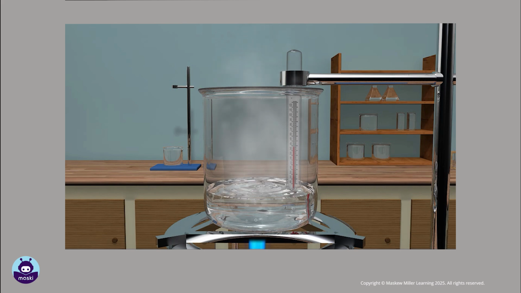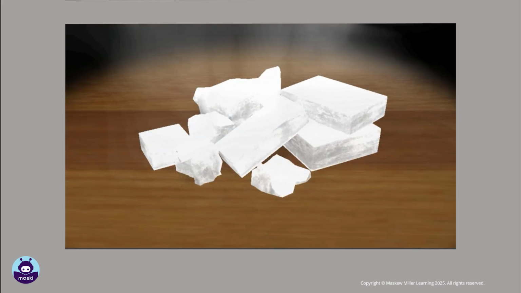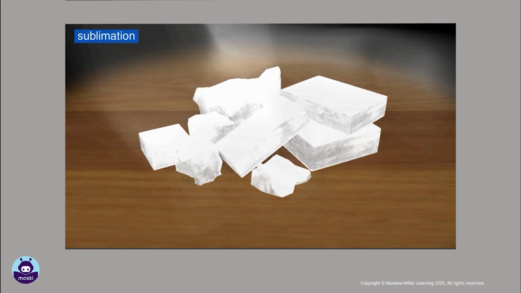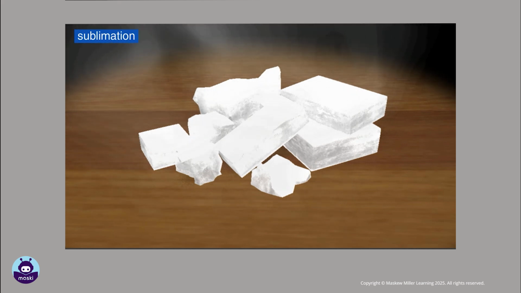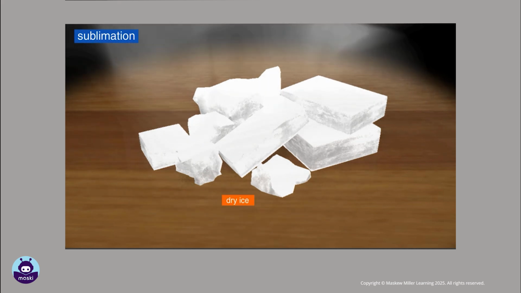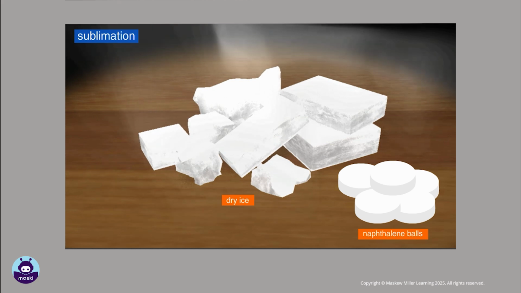Boiling is the formation of bubbles of vapor within the water. The vapor pressure of a liquid at boiling point is sufficient to overcome the atmospheric pressure, causing the bubbles to form. When evaporation happens directly from the solid phase, it is called sublimation. It means that a solid changes state to directly become a gas, without becoming a liquid first. Sublimation can be seen in dry ice and naphthalene balls.